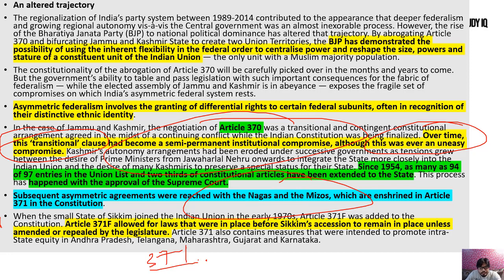Regarding Sikkim also, Article 371F allowed the laws that were in place before Sikkim's accession to remain in place unless amended or repealed by the legislature. So their legislature will say whether we will repeal these things or not. Similar provisions are present for other states. Then why force Kashmir?